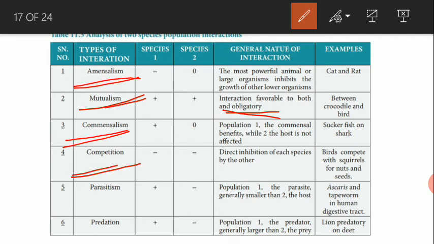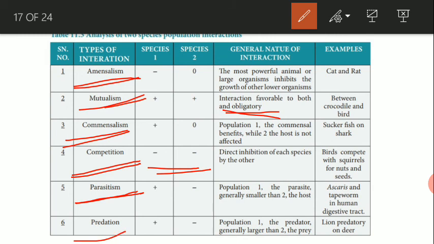The next one is competition. Here both species are negatively affected. For example, the competition between herbivores for a particular plant, or the competition between carnivores for the same herbivore. Next one, parasitism. Here one species is benefited and the other one is affected. The benefited one is known as the parasite and the other one is known as the host. For example, the relationship between Ascaris and the human.